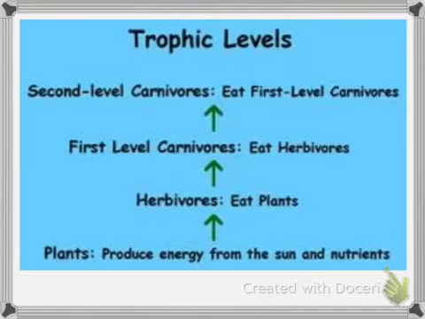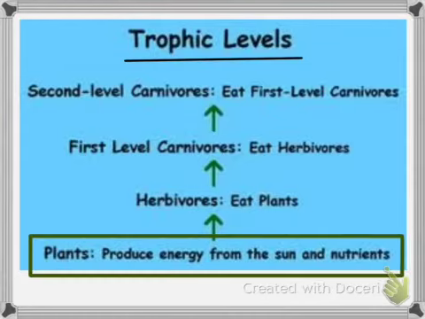And I'd like for you to notice that in trophic levels, always at the bottom, you will have plants at the base. Plants are always going to be the ones that produce energy from the sun and nutrients. They're the ones creating all the energy from the sun and from the inorganic material and bringing that energy into the trophic level.